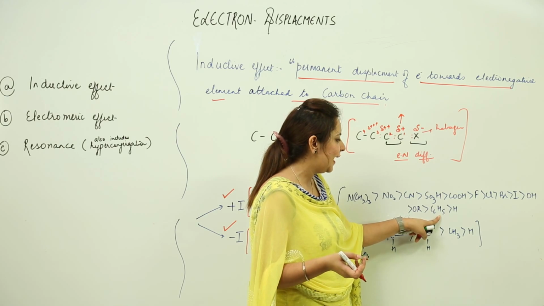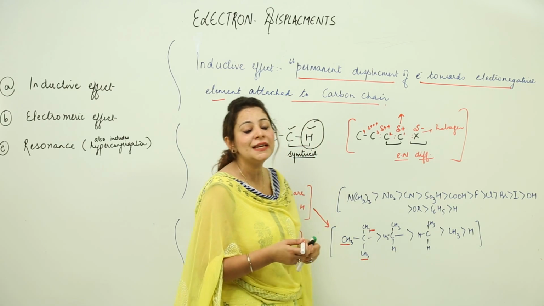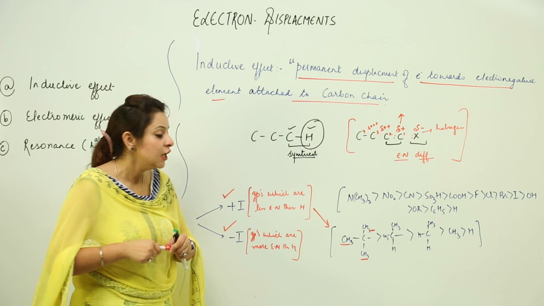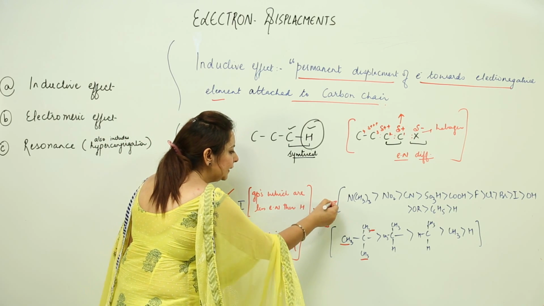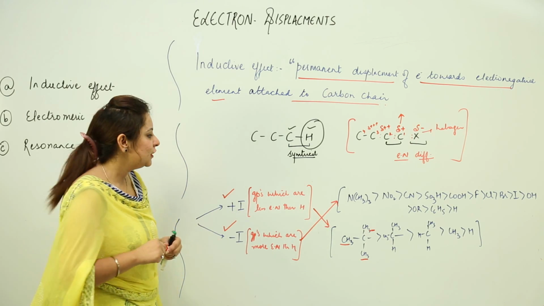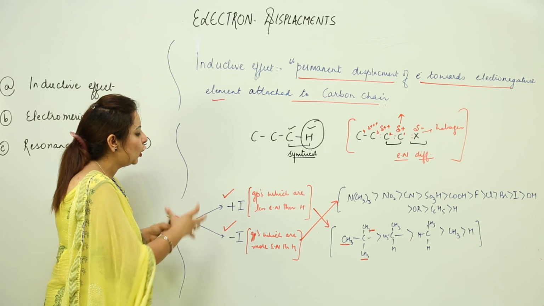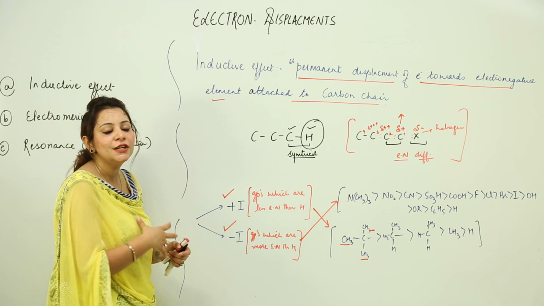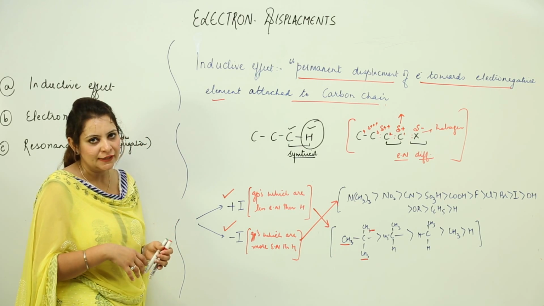This is C6H5. These all are more electronegative than hydrogen, so they show minus I effect, right. So this is the inductive effect and the order of the groups, how they show the plus I or the minus I effect.